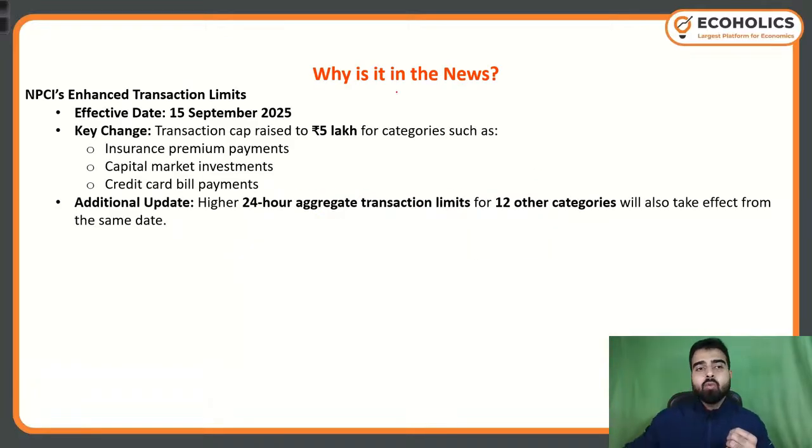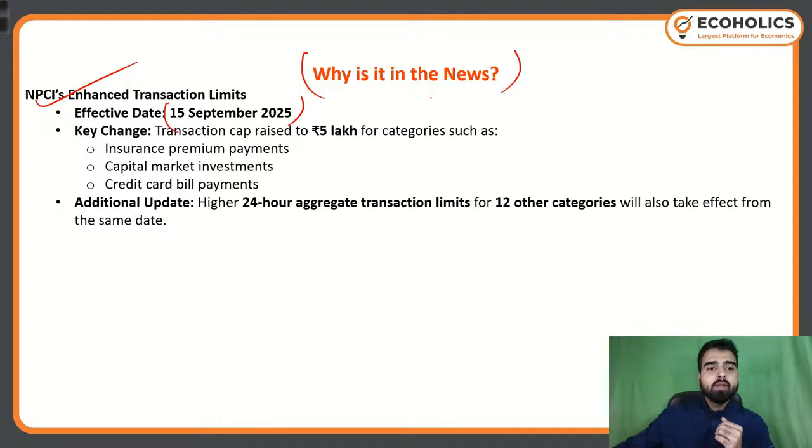Now, moving ahead, why is it in news? So as I told you, NPCI has enhanced transaction limits. Effective date 15th of September. So just after 5 days now. Today is 11th. After 4 days, the new limits are going to be applicable.